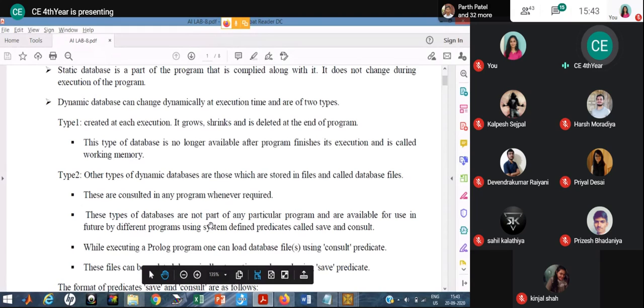This type of database is not a part of any particular program and is available for use in the future by different programs using system defined predicates called save and consult.